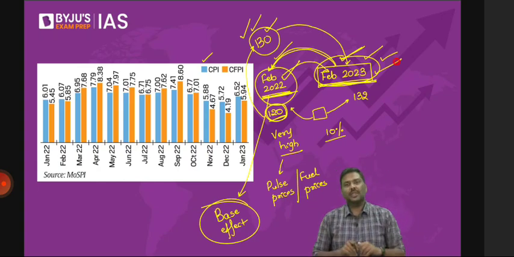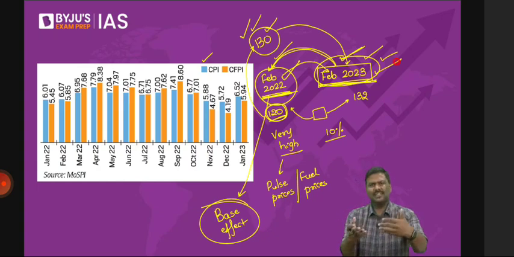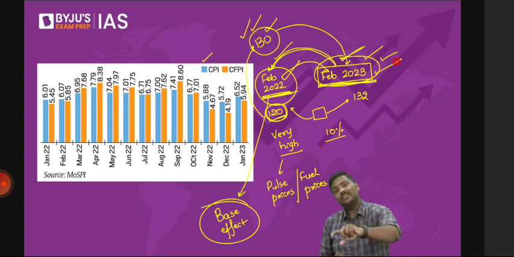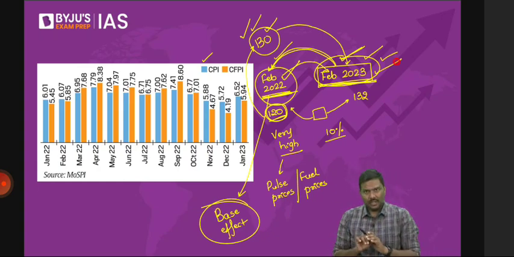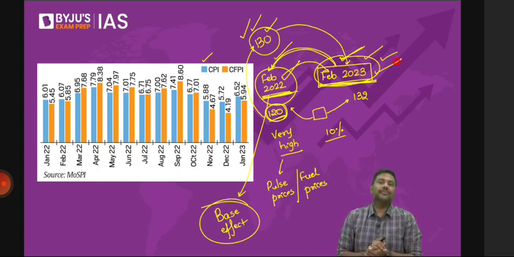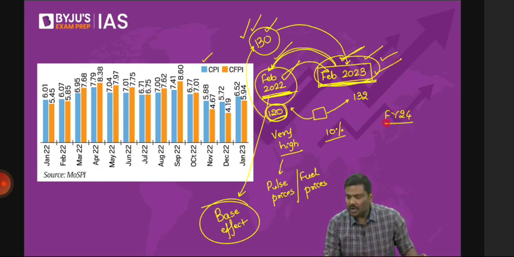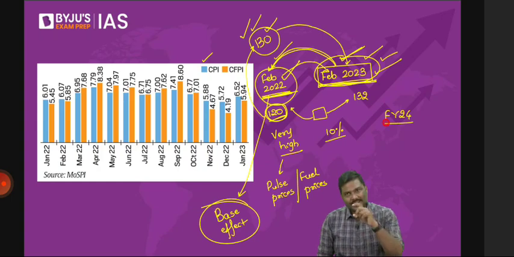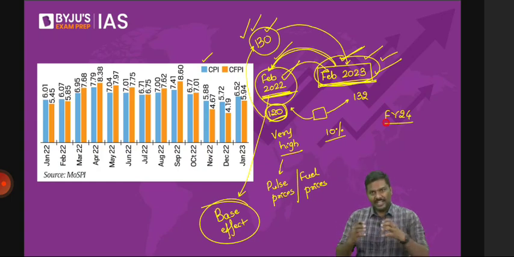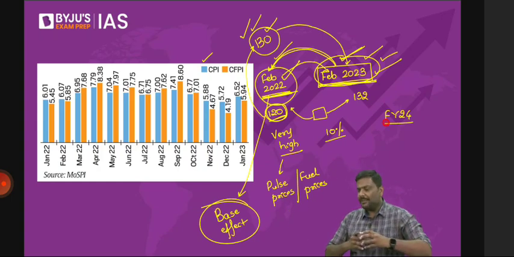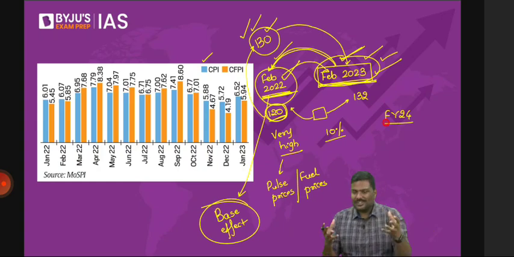Let me give a very simple example. Imagine this year, which is almost the end of the year. Let's say next year, there is one more wave of the pandemic. Again, a hypothetical example. That is, in financial year 24, there is one more wave of the pandemic. A simple question to you: as a result of the pandemic, what will happen to GDP? Will GDP expand? How many of you think that in a pandemic the GDP will automatically expand? Absolutely no. GDP will rather contract.